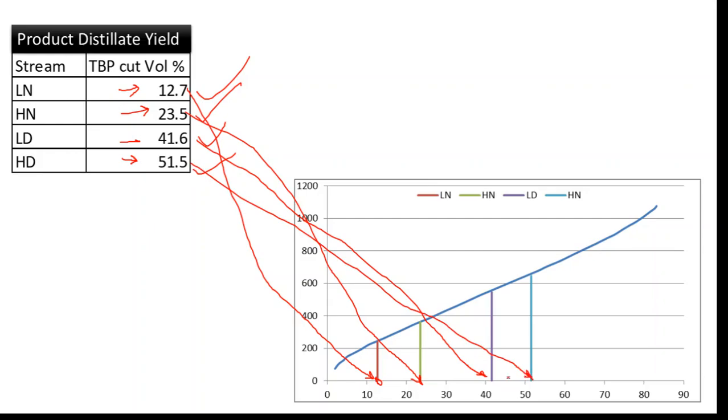These are basically the limits for all these streams, but we have to find out their range and their yield. So obviously light naphtha starts from 0 up to 12.7. From 12.7 up to 23.7, that is the heavy naphtha, and from 23.7 to 41, that will be the light distillate, and then after the light distillate, 41.6 to 51.5, that will be the heavy distillate. After that there will be the residue from 51.5 onwards. So this is basically the range.